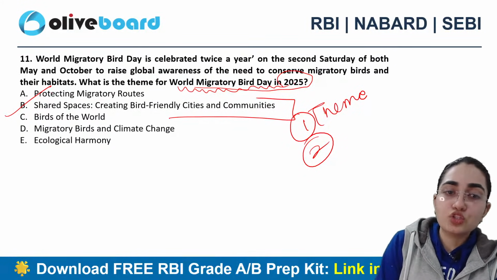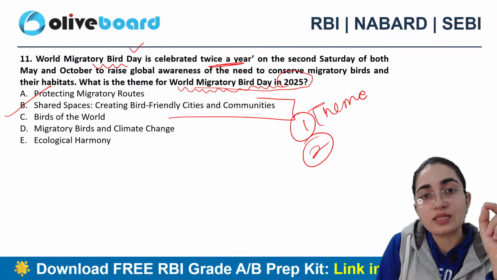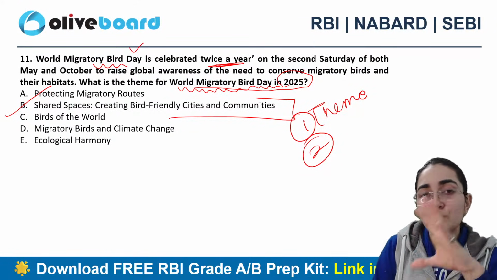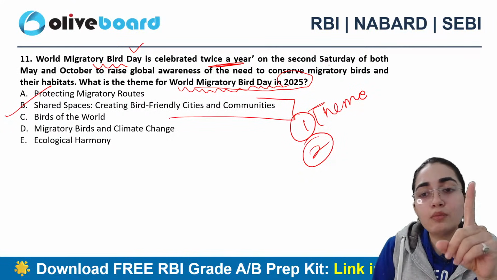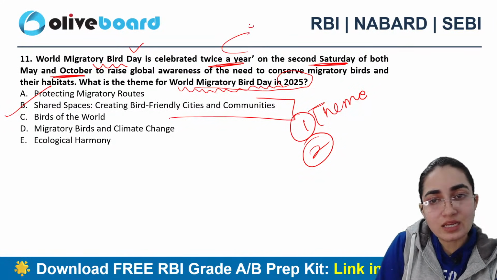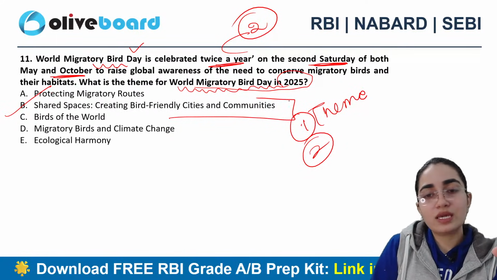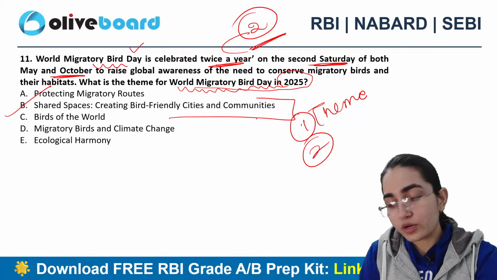So remember, World Migratory Bird Day is celebrated twice a year, right? They can specifically ask you the precise dates also. So remember, on the second Saturday of both May and October, this can be a second question that can be framed and asked in your paper here, right? So first question is this, second question is this, okay?